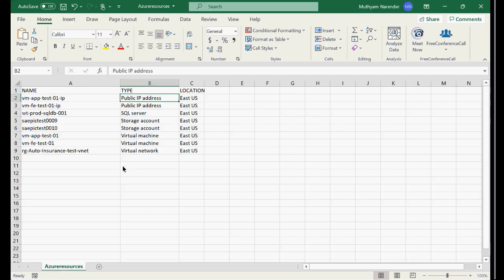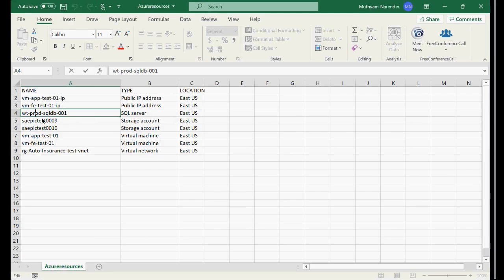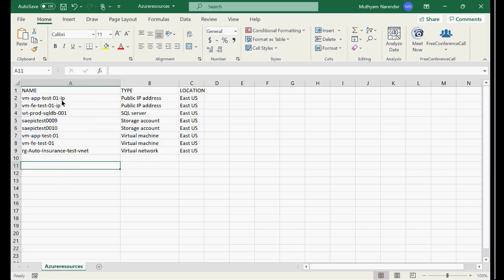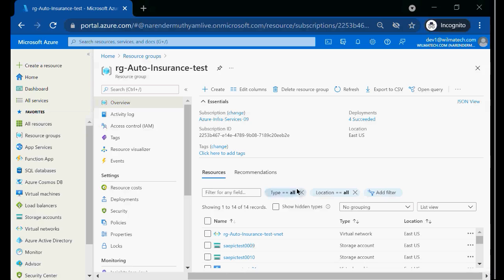So this list of resources, I will share with my manager. Likewise, all the resources you see have test as a common tag. Here I did not give it because I just copied from the command, right? I should have taken test here, but ultimately you can give him the list here. Whoever is asking you to give the environment list, this is how you can produce the list and share it with your managers. So it's easy, right?